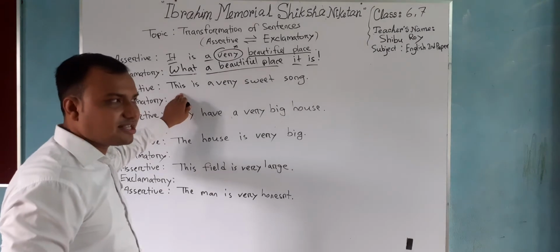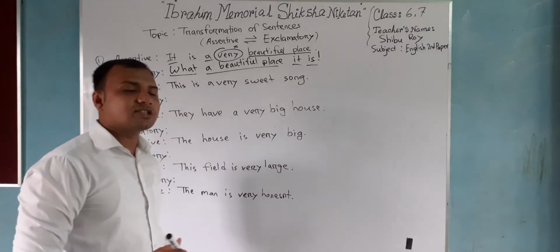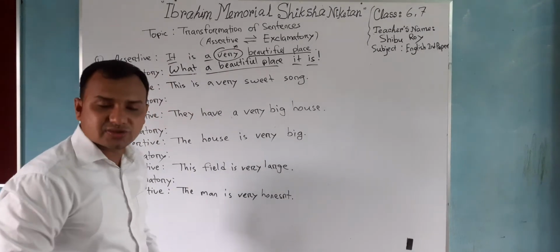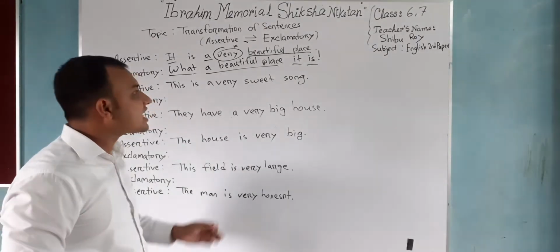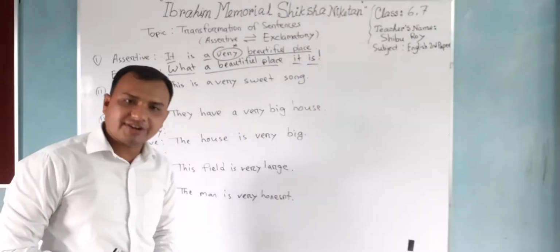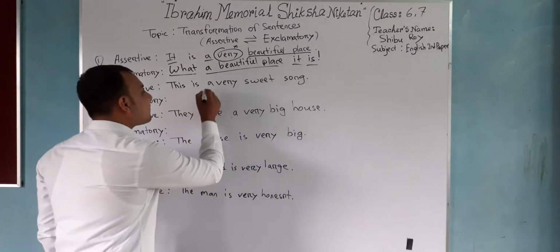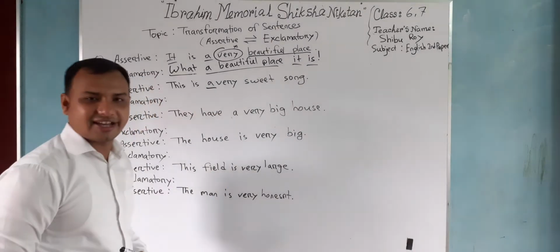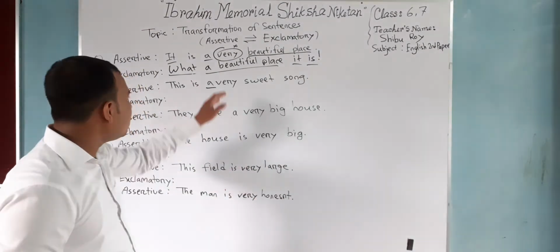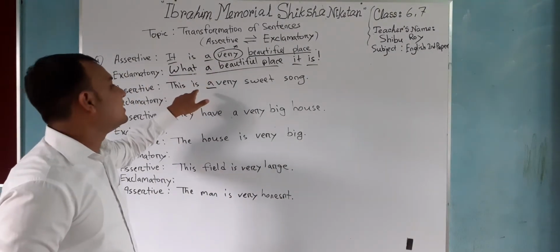In our next sentence, we see this is a very sweet song. You need to transfer it into an exclamatory sentence. In this sentence also, we find the article A. So, we'll follow the same rule.